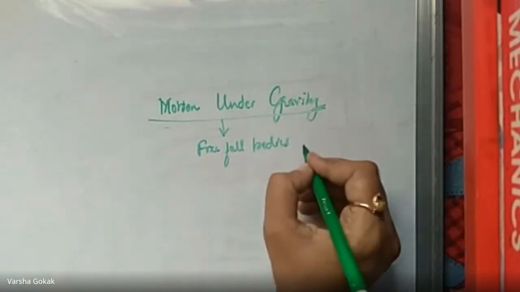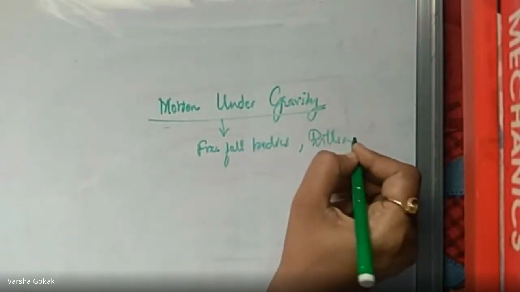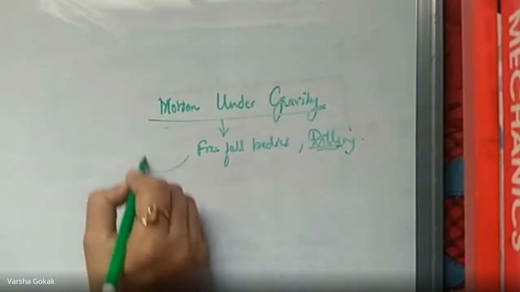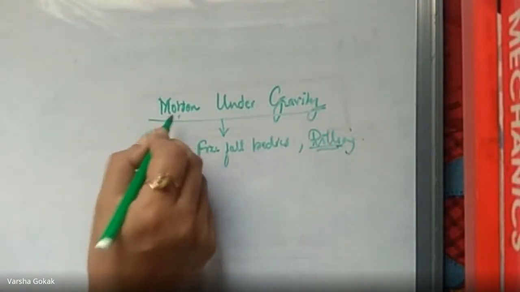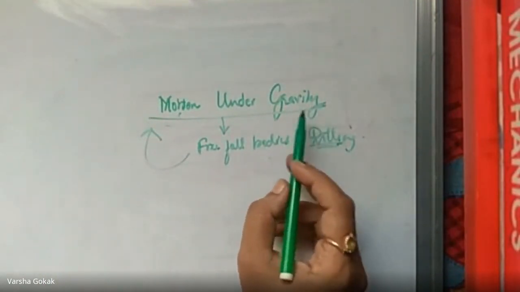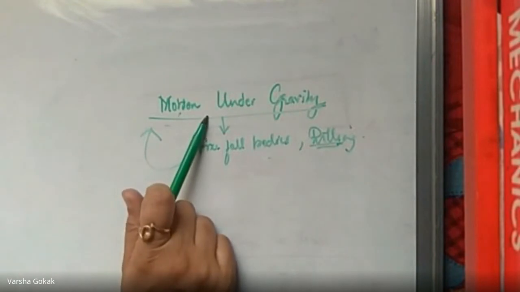Okay. Rolling pen. That is your own example you gave. It is correct. I'm not telling it is wrong. Now, if you try to connect it to your PUC, what kind of numericals will fall under this? Tell me. Don't give me generalized. What kind of numericals do you expect here in motion under gravity?